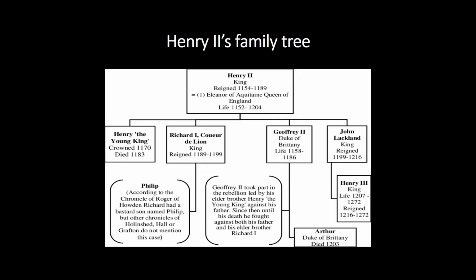Henry II's family tree, as we shall see today, is very complicated. All of Henry's children would take an important role in government, and 2 of Henry's sons would actually become kings. That's Richard and John.